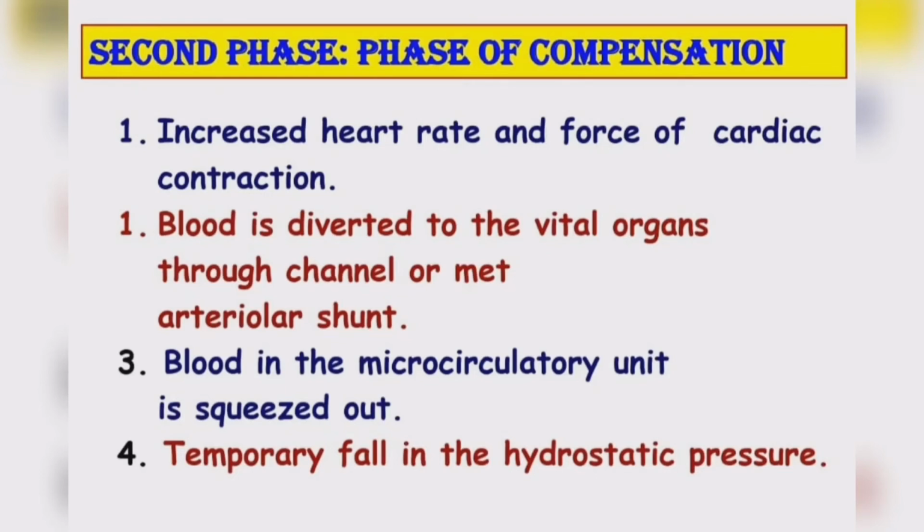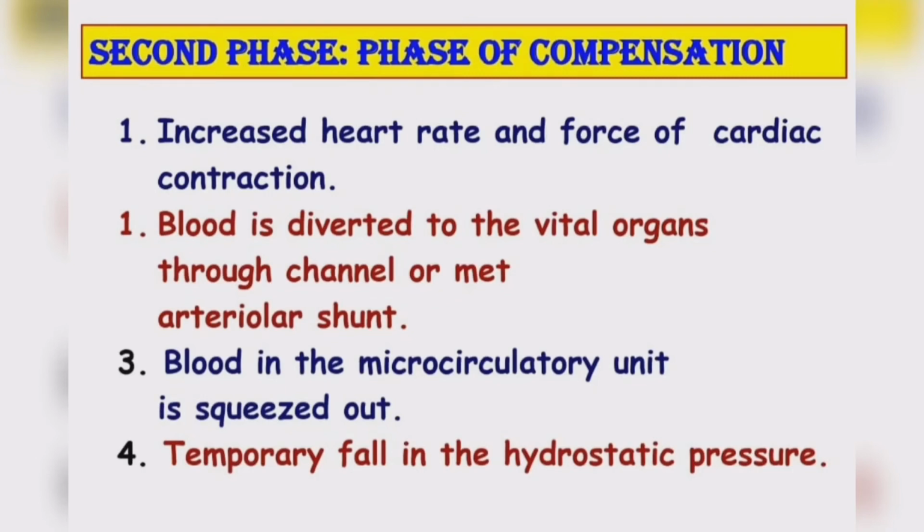So the heart tries to pump more and more blood and increases the heart rate so that each and every cell and vital organ gets blood circulation, oxygenated blood circulation. So blood is diverted mainly to the vital organs and there is decreased blood circulation to the periphery. So we can see the patient's periphery, there are cold extremities.